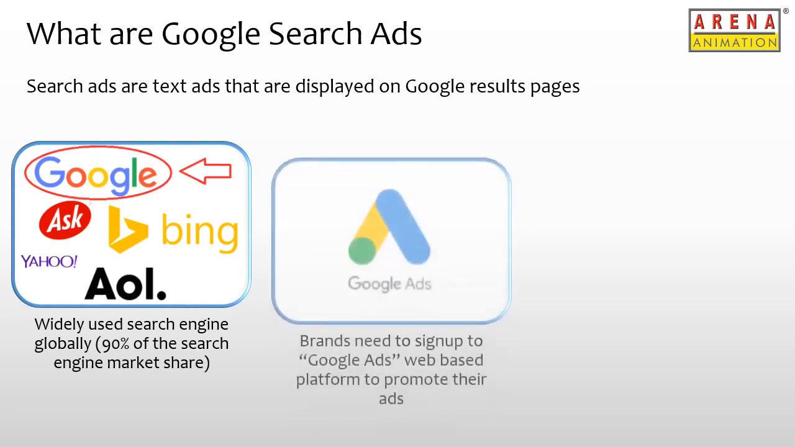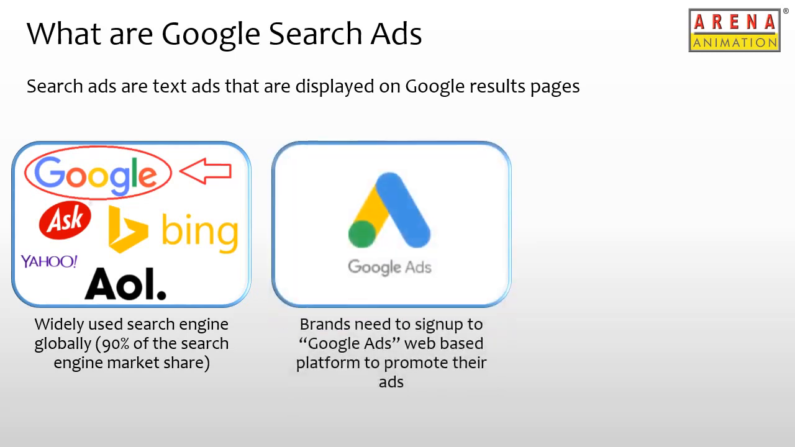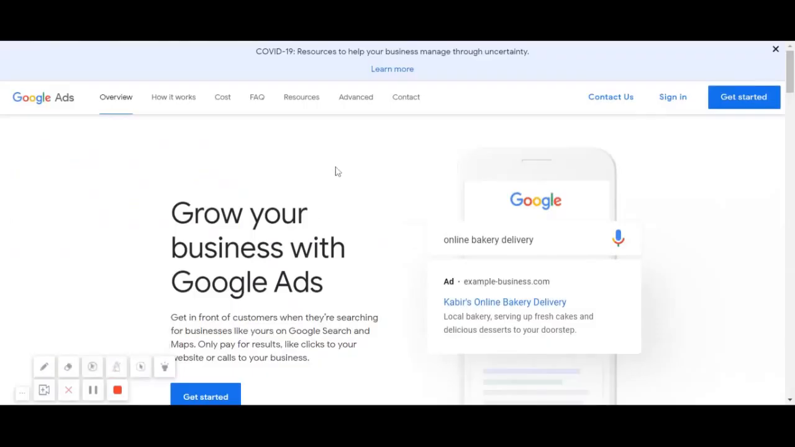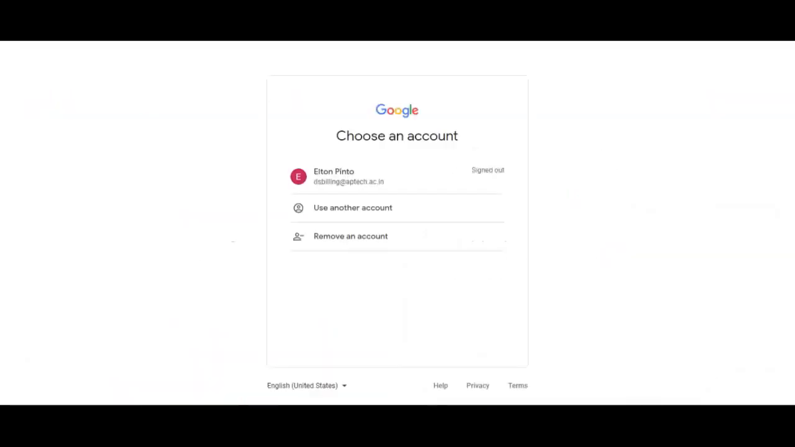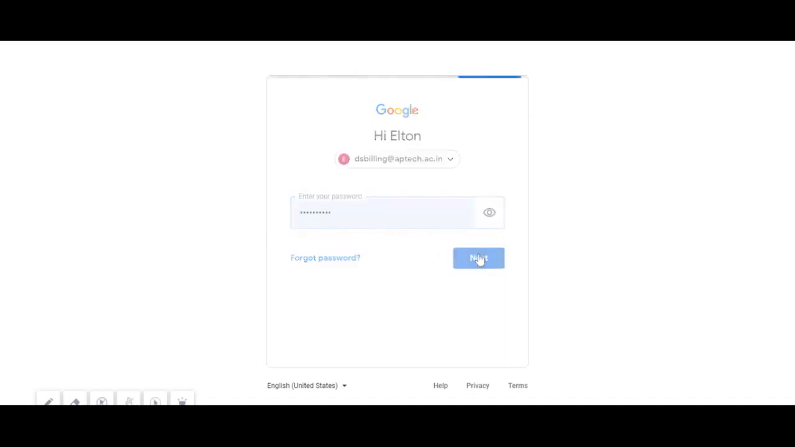In order for brands to show their search ad on Google, they will need to first sign up to Google Ads, a web-based platform, and create an account which is usually free of cost. Brands need to go to ads.google.com. They can sign in using their own Gmail ID and password, and then will have access to the Google Ads interface.